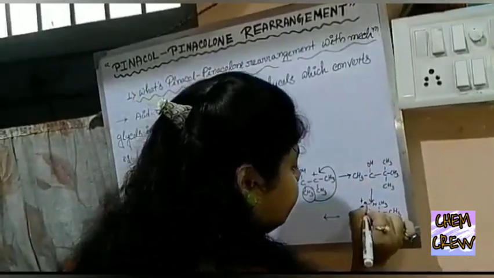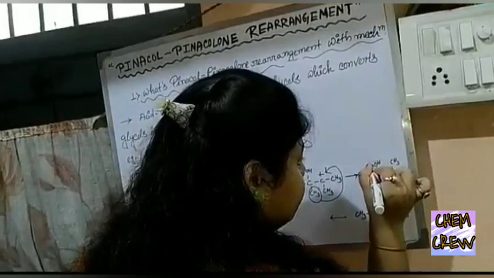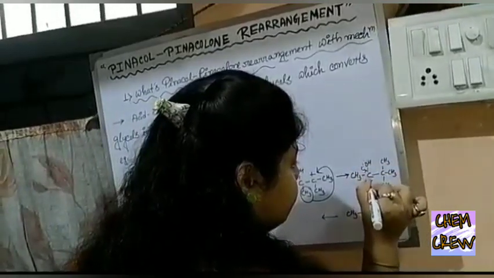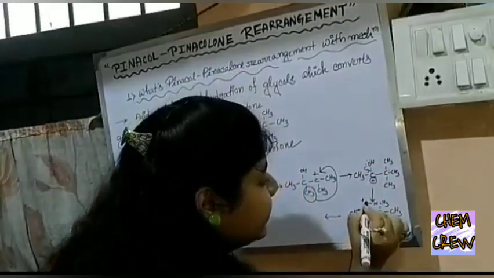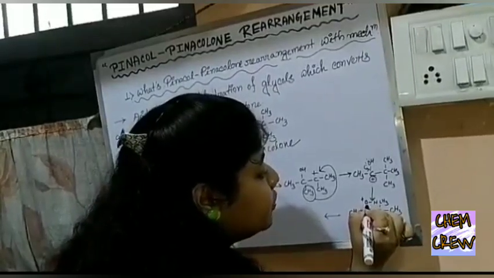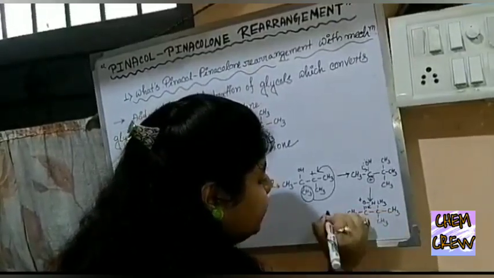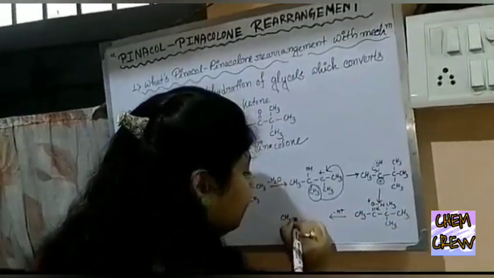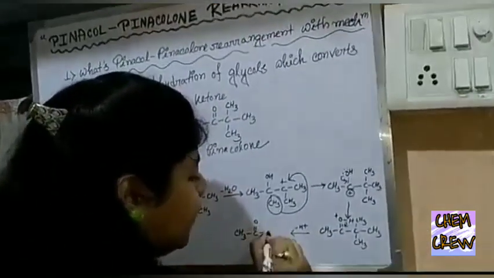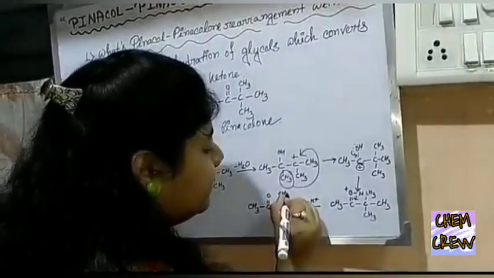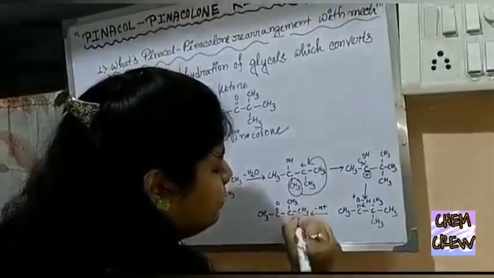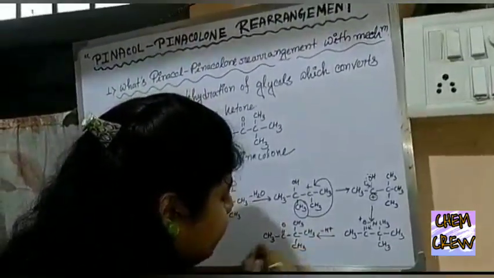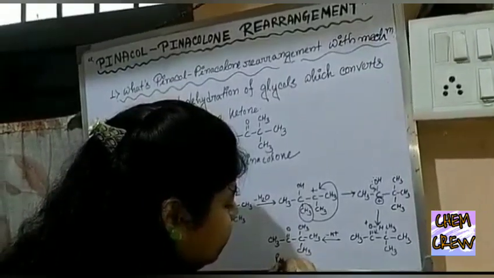And here the oxygen atom which is doubly bonded is deprotonated. After deprotonation we receive our required compound, pinacolone. This is pinacolone.